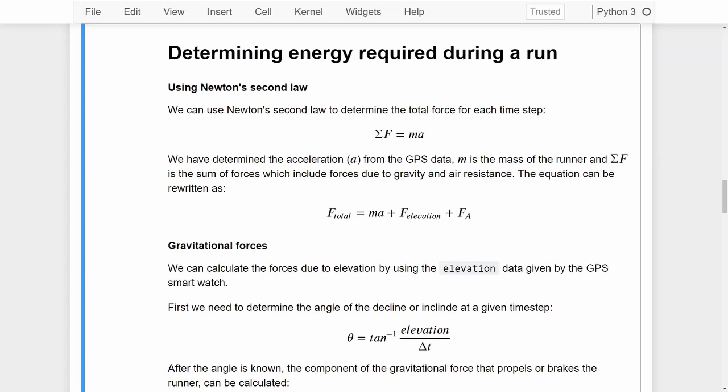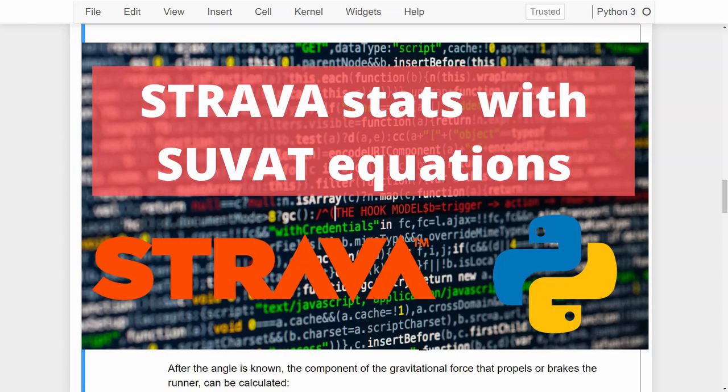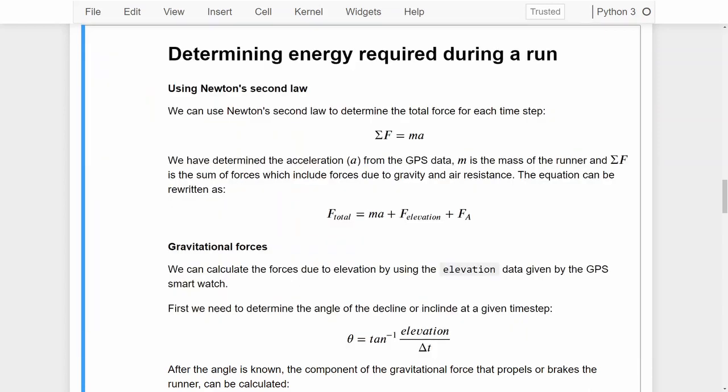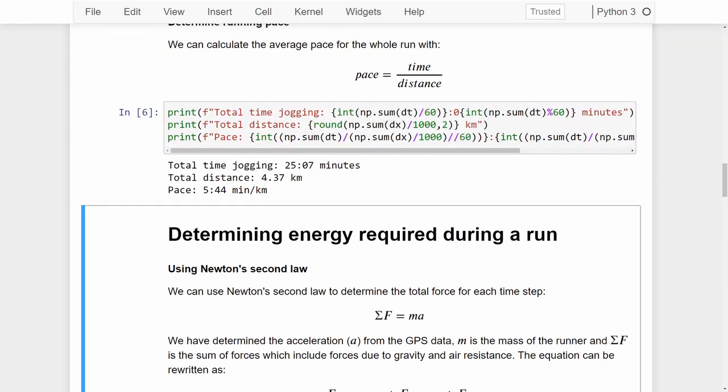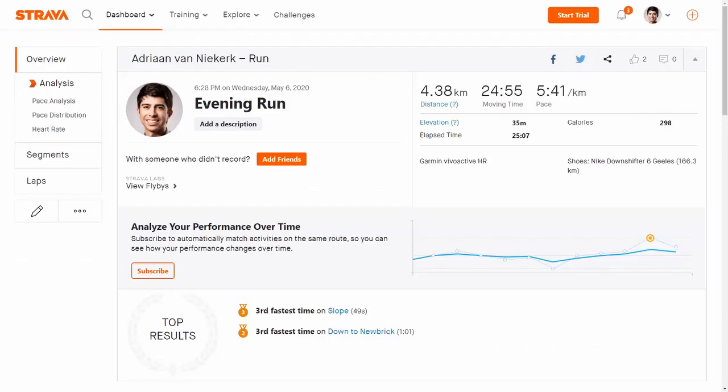Now, if you haven't watched my previous video, I highly recommend you go watch it, as that was where I showed how to calculate total time jogged, the total distance and the pace using GPS data from your smartwatch. We then compared it with the data that Strava gives, and we found that we can get quite close by just using simple equations like the SUVAT equations to calculate the distance, time and pace using the GPS data.